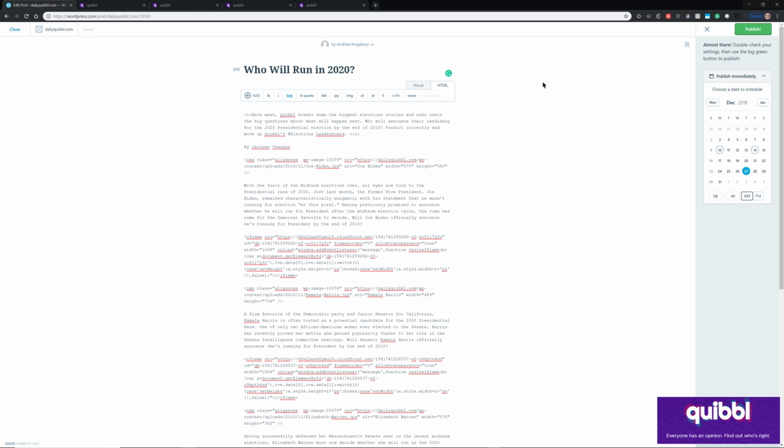So that is how you use WordPress to embed Quibbles into articles, and don't screw up by going from HTML to visual once you put some embed code in, as well as how you can correct your errors if you do go from HTML to visual.